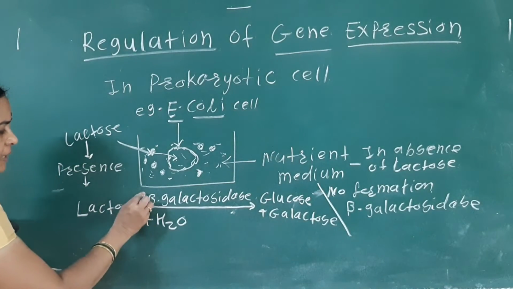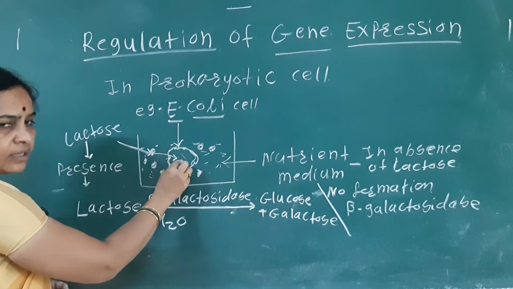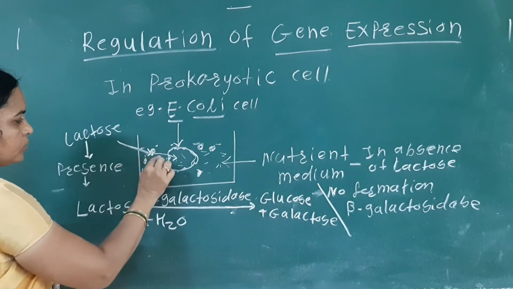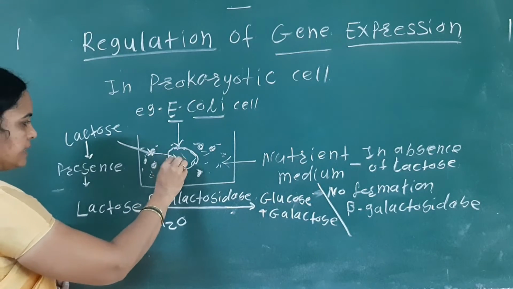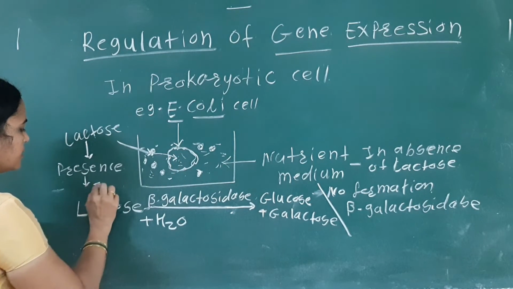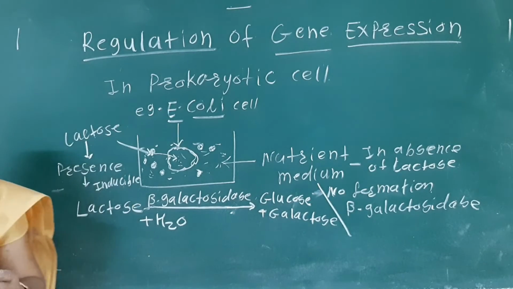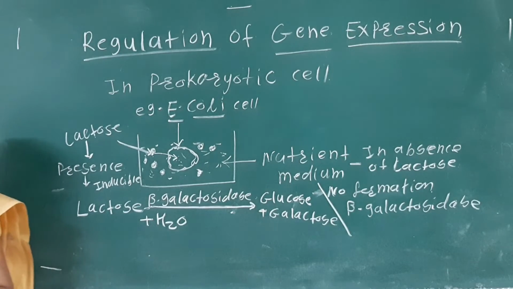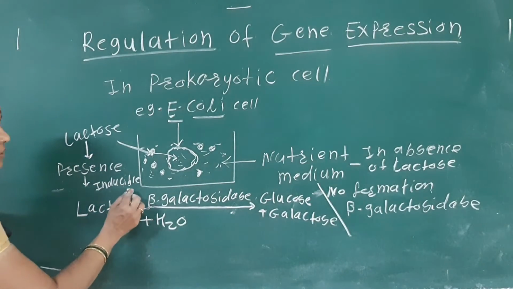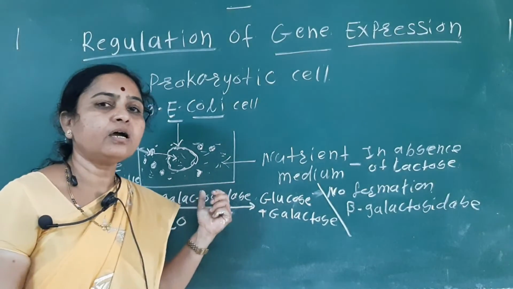That means the beta galactosidase enzyme that is produced in this bacterial cell is due to an external factor. Okay, so here when lactose sugar is added, that is the external factor, then the beta galactosidase enzyme is synthesized, so it is the inducible enzyme. So here beta galactosidase is the inducible enzyme.